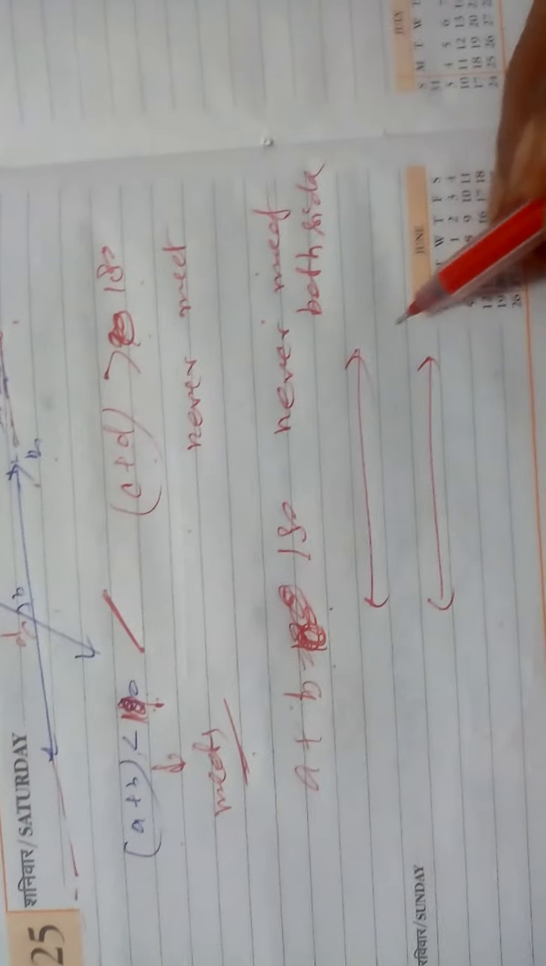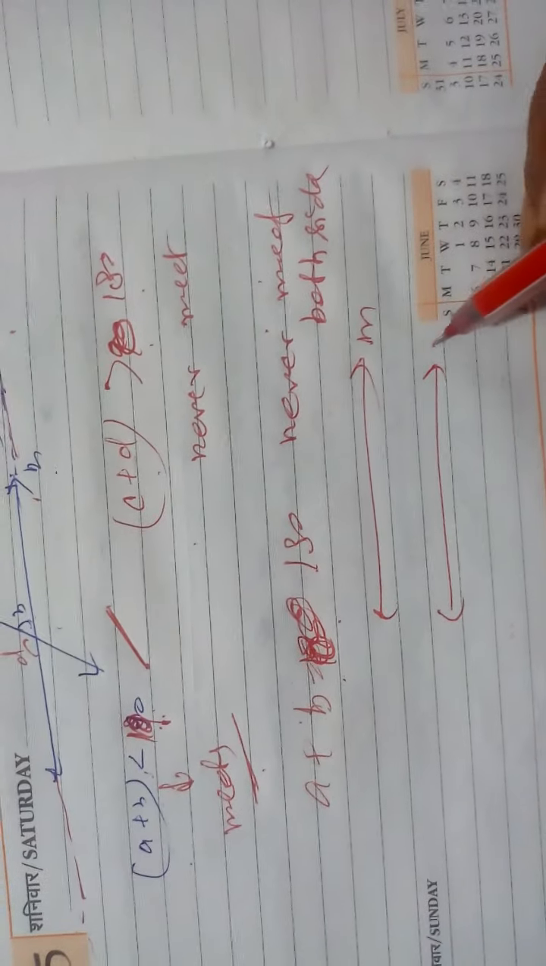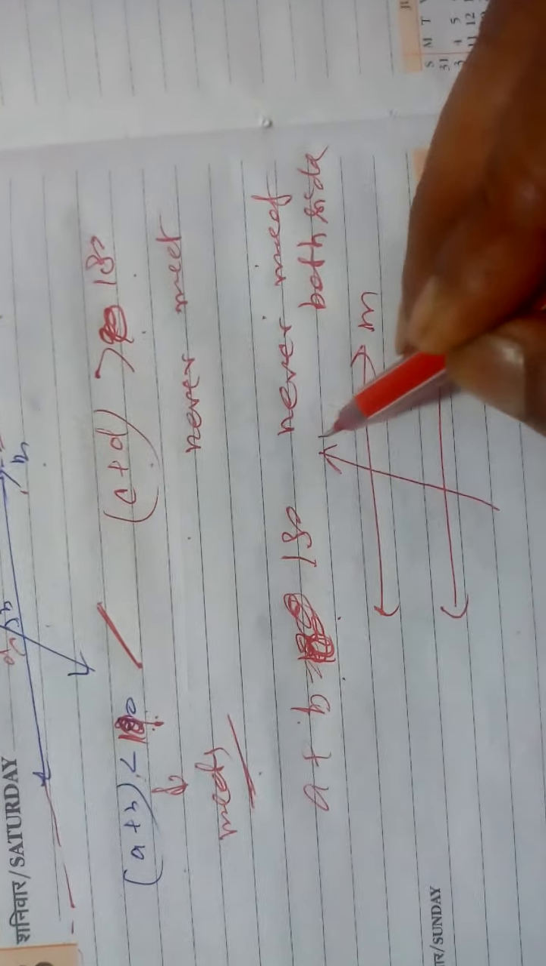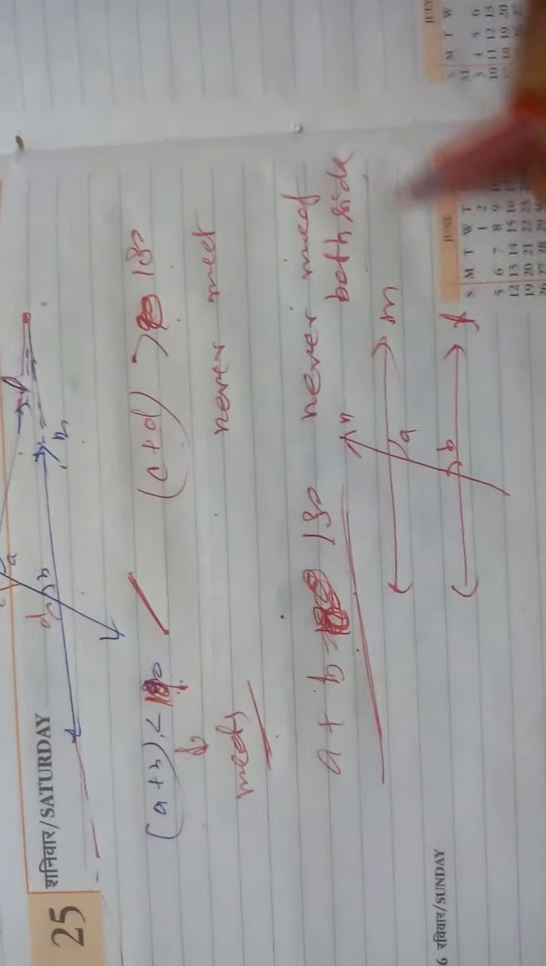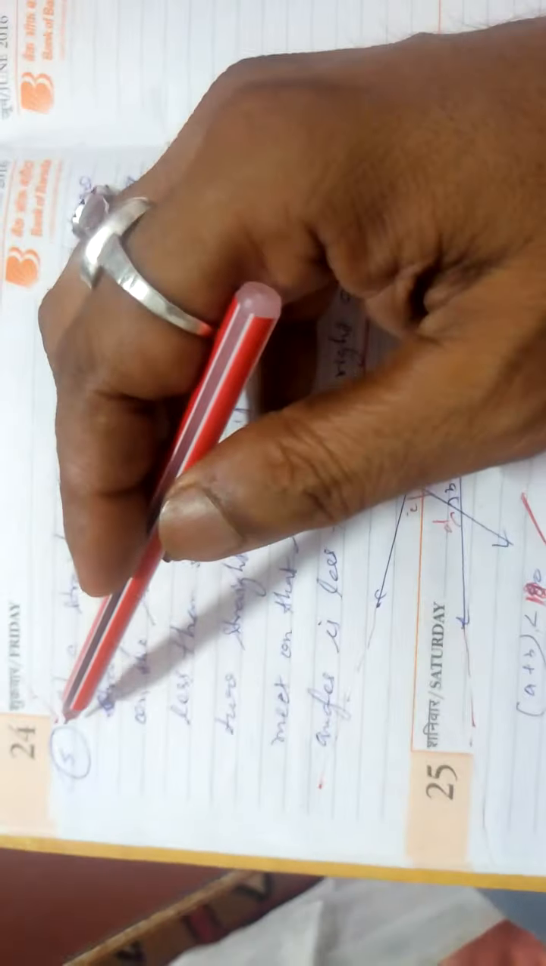Never meet on both sides means M and L will be parallel. If it is given M and L, these lines will be parallel if the sum of A and B is 180. So it gives never meet on both sides when you increase indefinitely. So the definition of parallel lines you can also give from the fifth postulate.